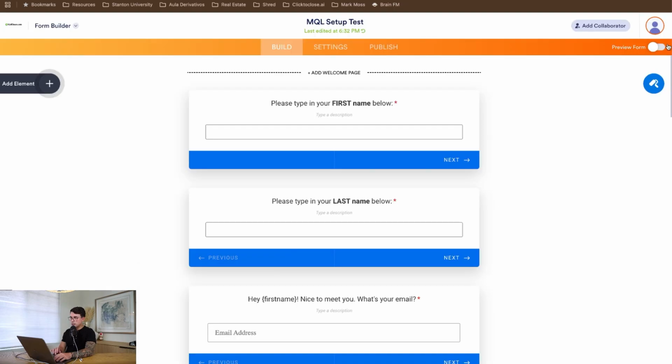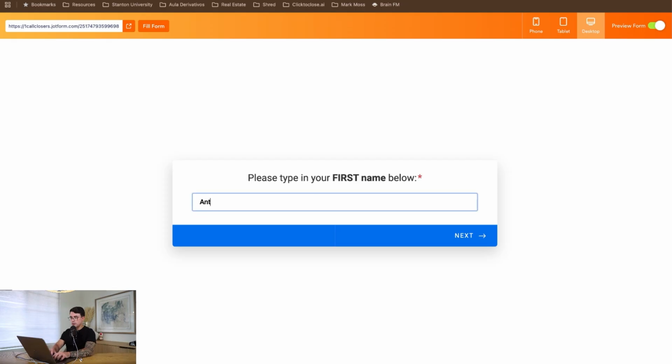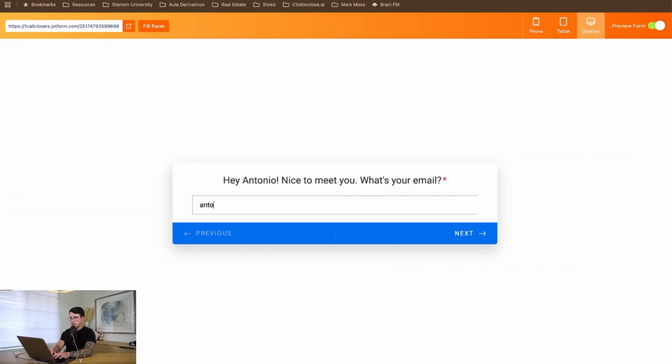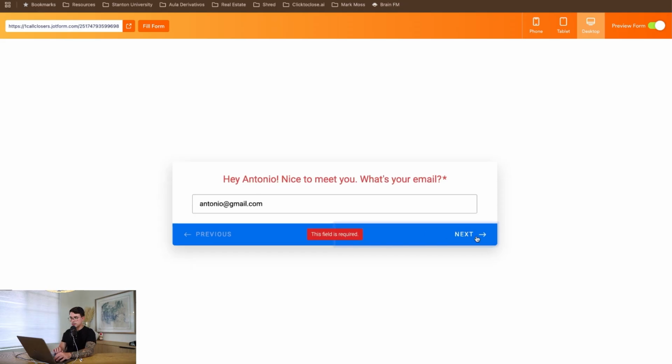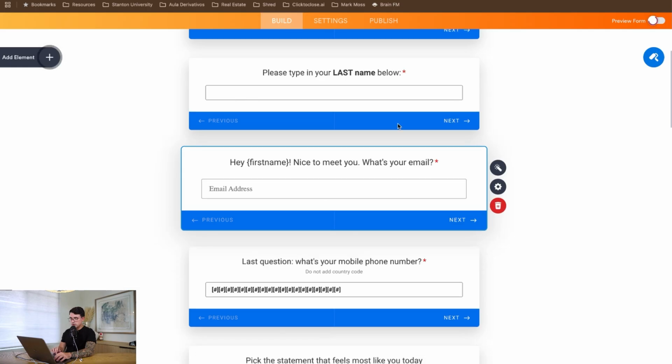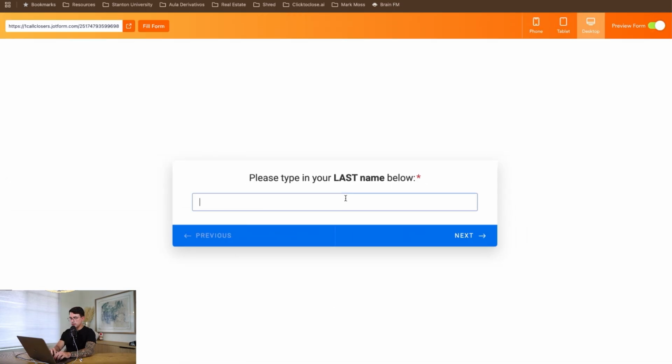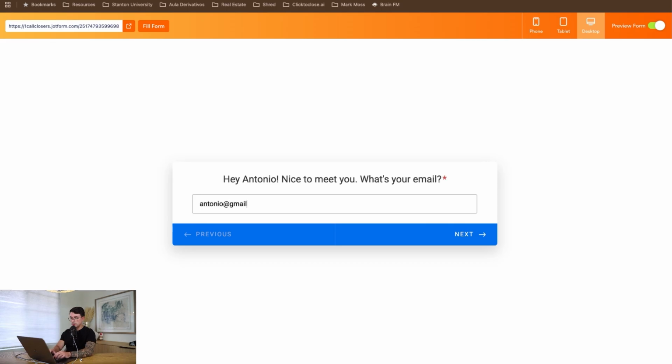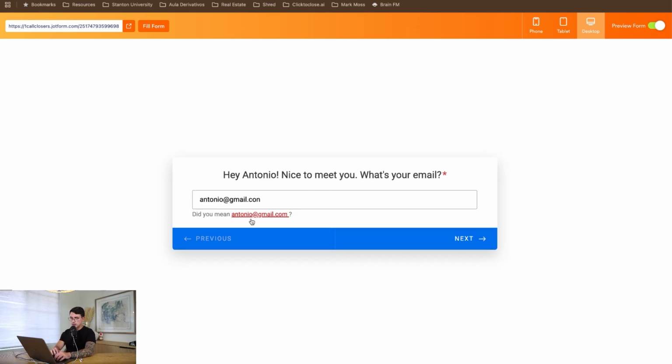All right, and I'm just going to preview the form here real quick to show you how the numbers change. So I'm going to go here, preview form, put my first name here, my last name here. I'm going to show you the example of the typo here as well. If I try to hit next, you can see that there's an issue when submitting the information, so I need to put it properly. Sorry guys, we needed to put this information here in terms of the optional settings, but it looks like it's being forced to be used. But again, just going back, put the name here, put the example email here. For example, you'll see that it will automatically correct.